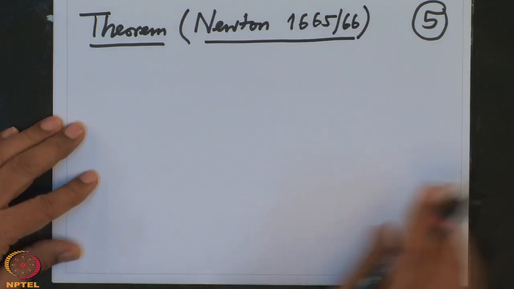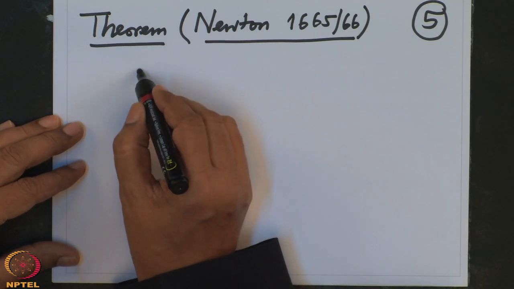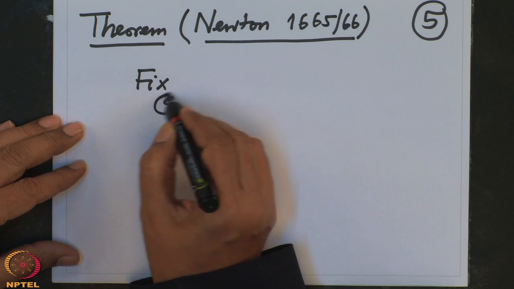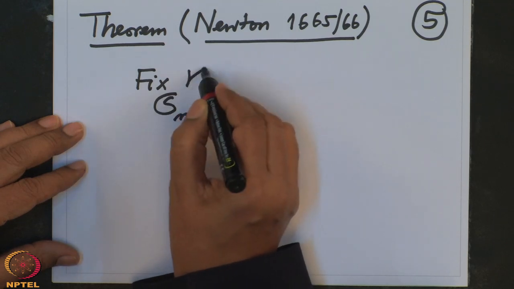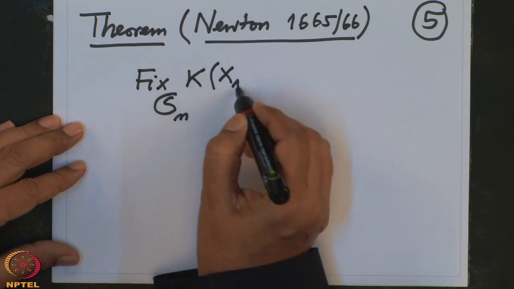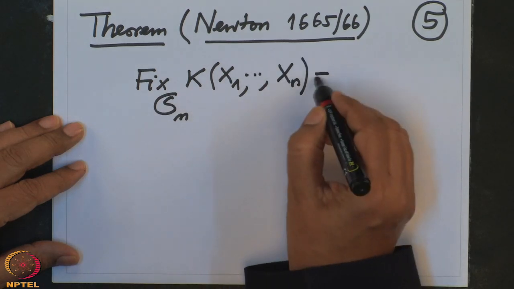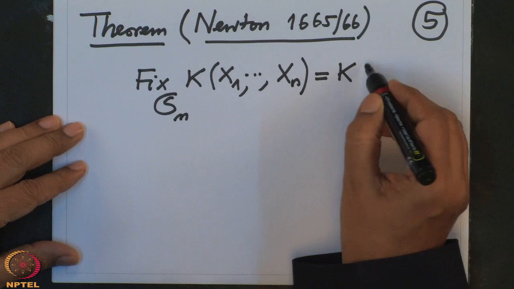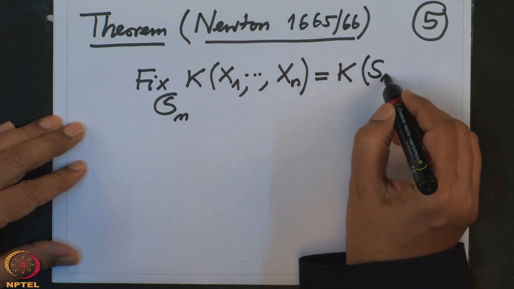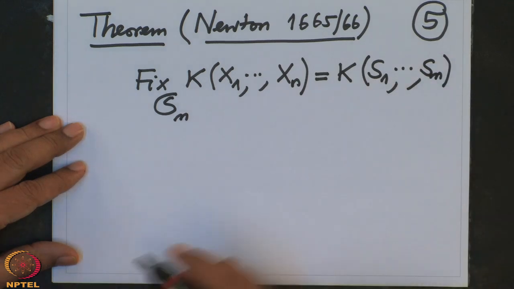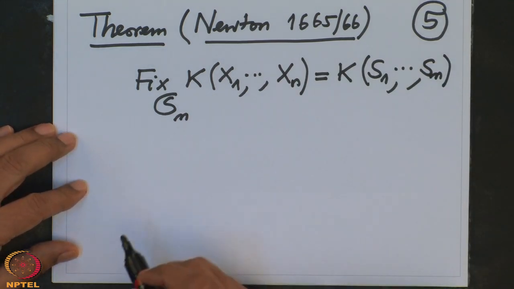What does it say? That the fixed field of the operation of Sn on the rational function field in n variables, this is nothing but the field generated over K by these elementary symmetric polynomials. This is what the theorem is.